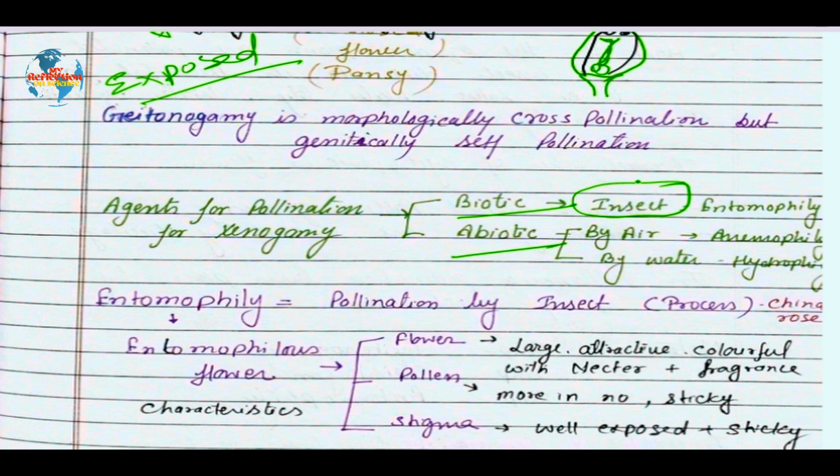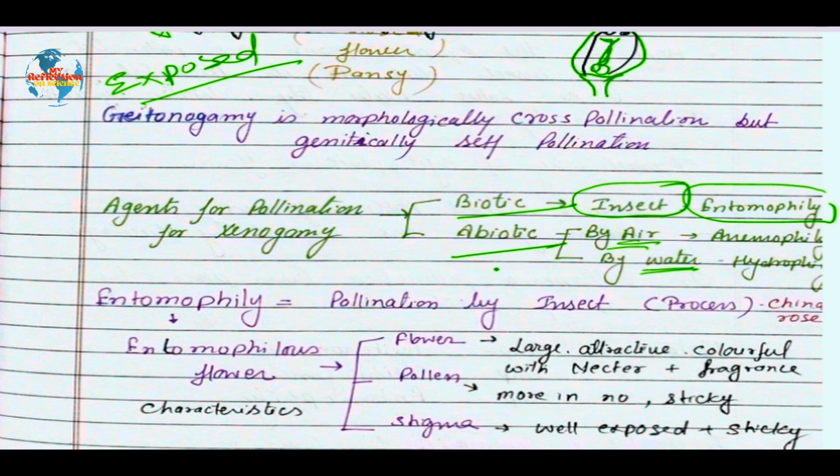Here students are making a mistake. Sometimes for air pollination they are writing entomophily, and for insects or animals they are writing anemophily. So be very careful. Insect means ant means entomophily. So you have to remember it in that way. It's not like only ants are doing it, I'm just giving you a way to memorize it. If pollination takes place by air, then it is called anemophily. And obviously, if it is taking place by water, it is called hydrophily.